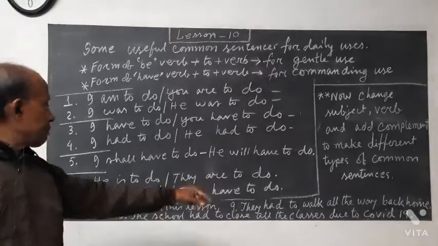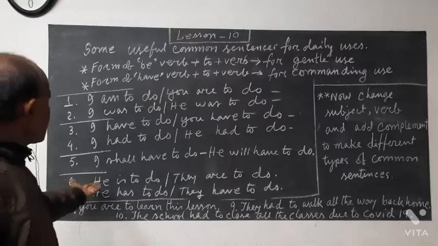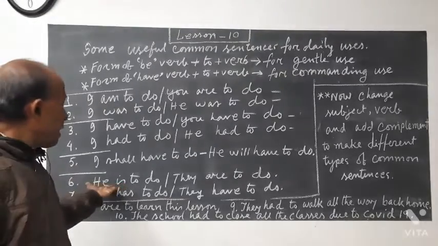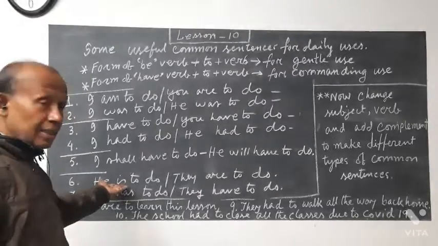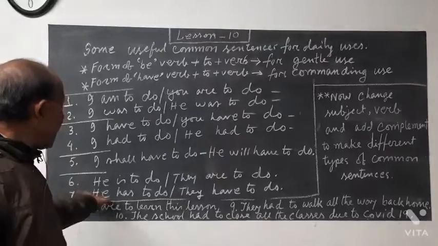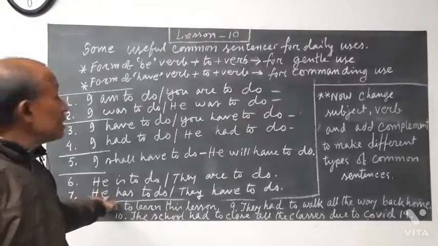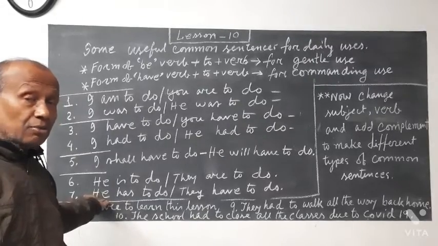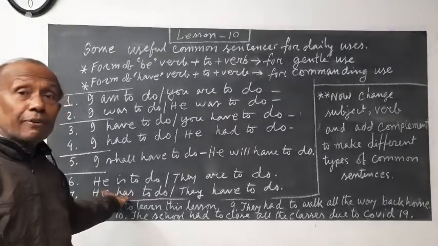Next is he is to do, they are to do, and then he has to do, and they have to do. Here you see, changing the subject, the verb form also changes. After he, we always use is, the present form of be verb, and then he has, not have. After he, the third person singular, we use the has form of have verb.